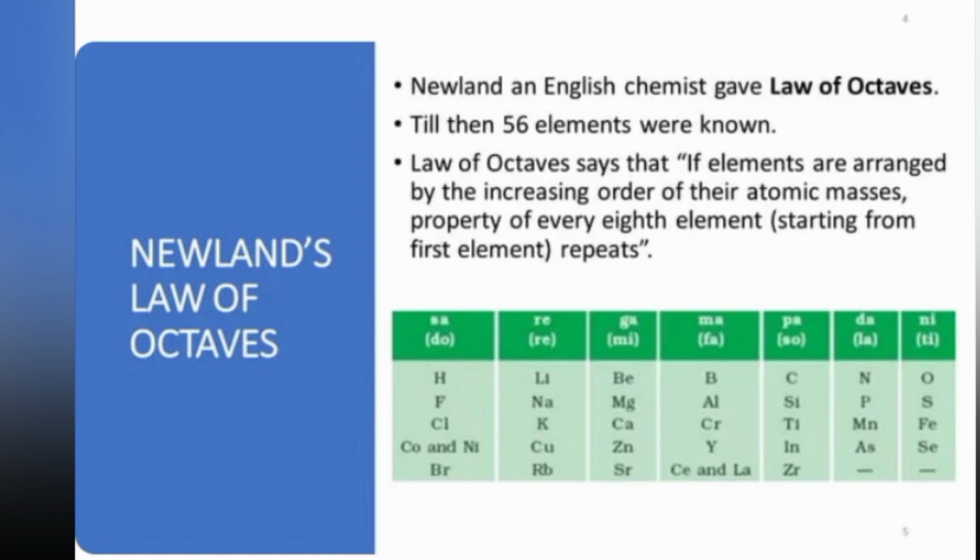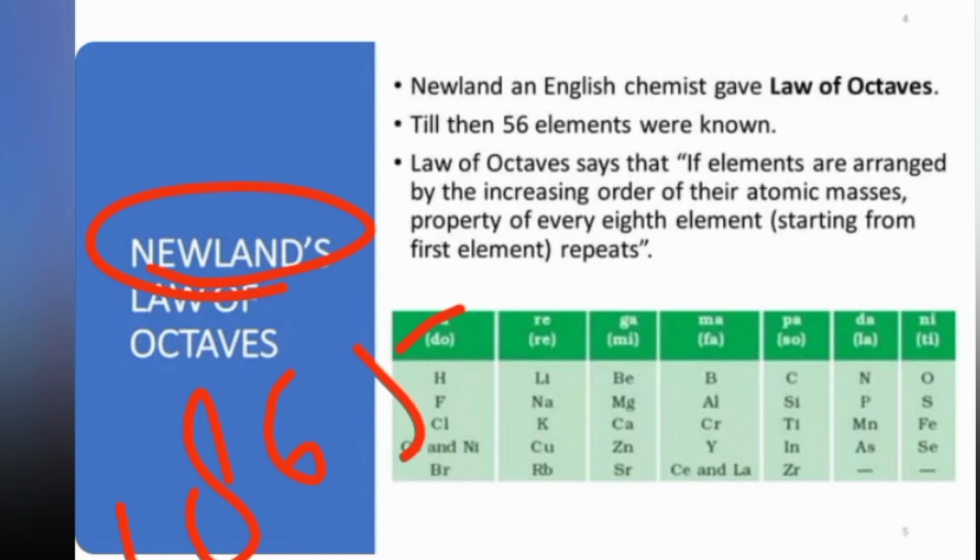One was Dobereiner, who gave Dobereiner's triad, about whom we discussed in the last video. If you have not watched that video yet, you may watch it on my channel. Now, after Dobereiner, there came another scientist, and he was Newland, who gave his theory in the year 1865.